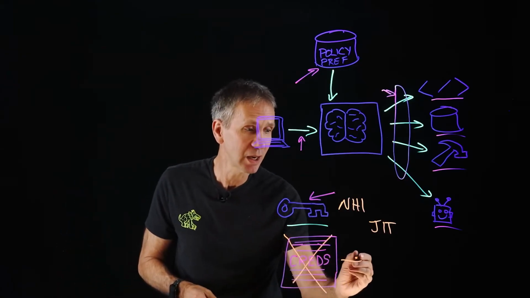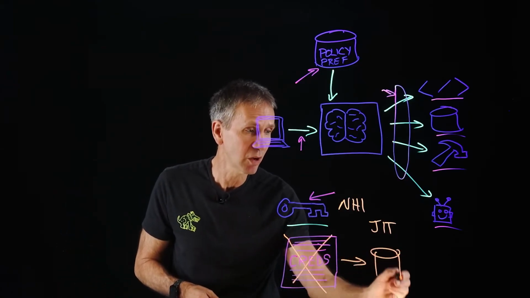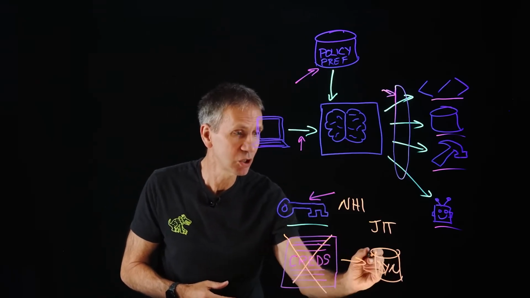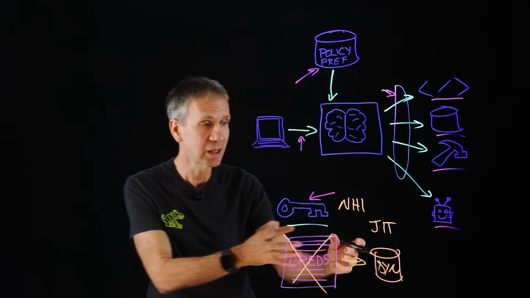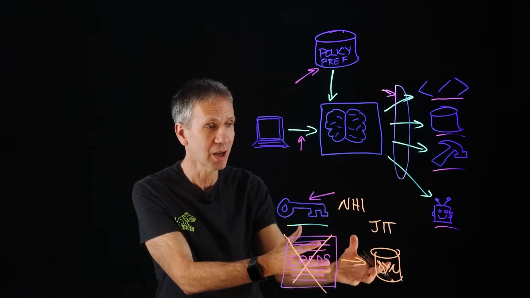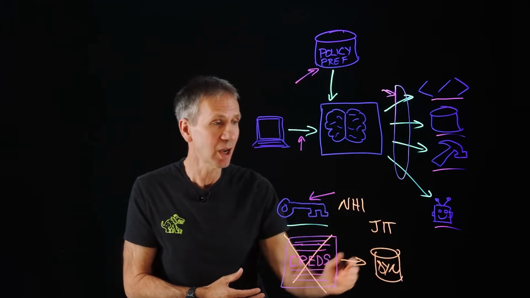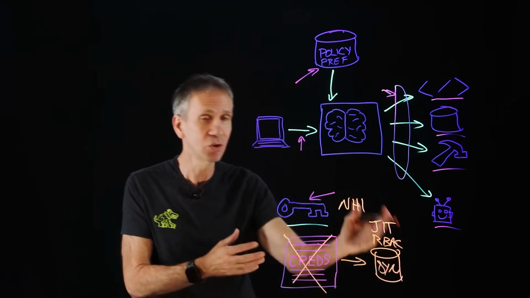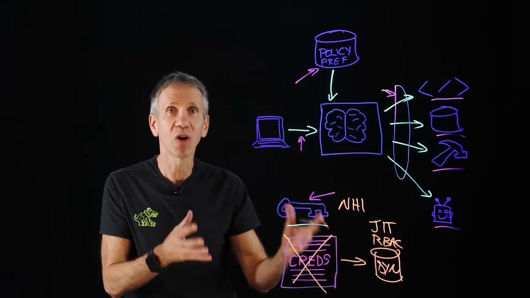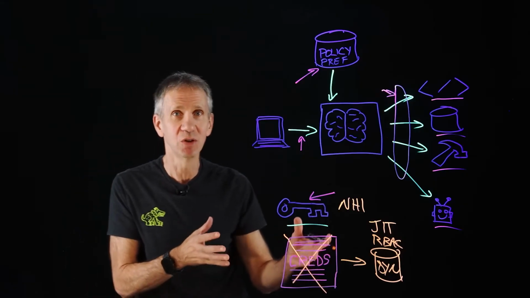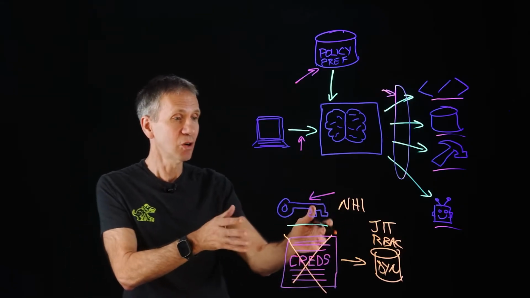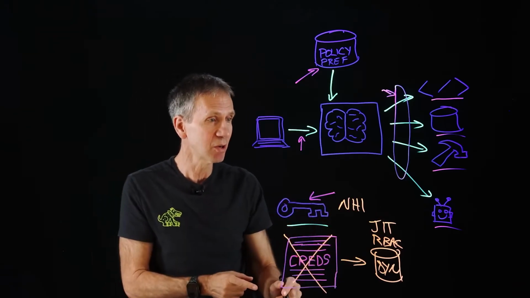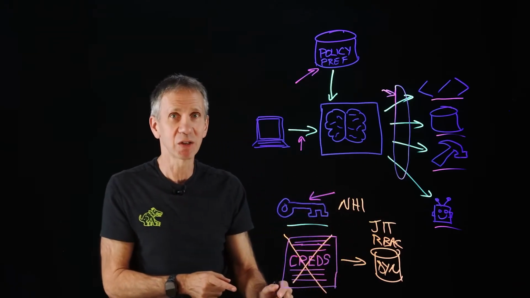What we want instead is to store all of these in a vault, where we have a dynamic system where I can go check credentials in and out. I can get new credentials created over time. I can enforce just in time. I can enforce role-based access control. I can do strong authentication. I can do all of those kinds of things that I'm needing to do in these cases. So we're going to cover all of those bases, no static credentials. Everything is dynamic instead.